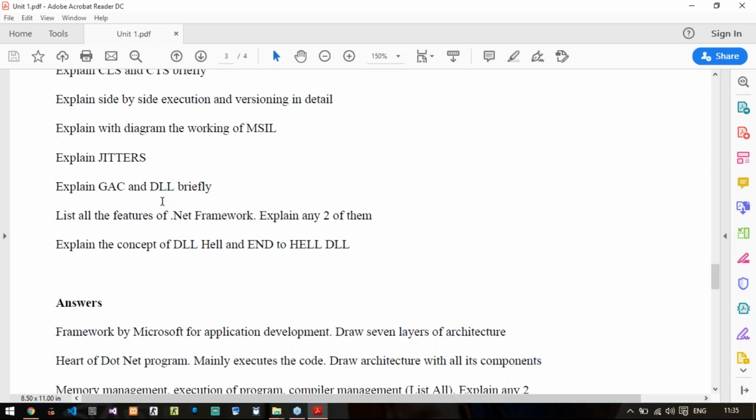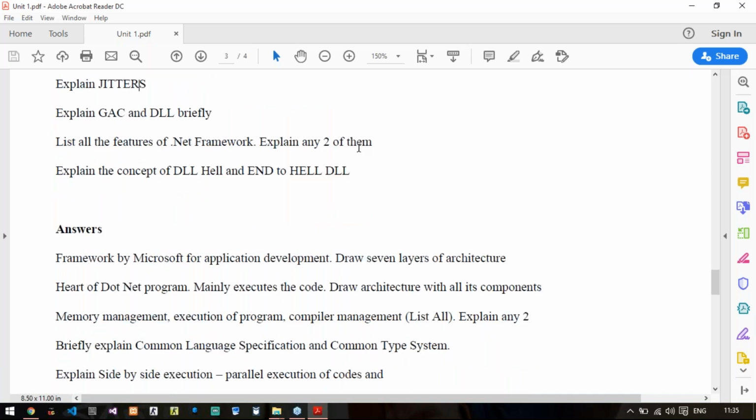List all the features of .NET Framework. Explain any two of them. You list all the features like cross-platform interoperability, platform independence, side-by-side execution, versioning, faster execution, security, whatever features you come to know, then list any 6 and explain any 2 of them. That will be okay.